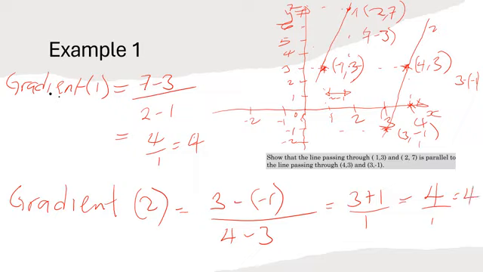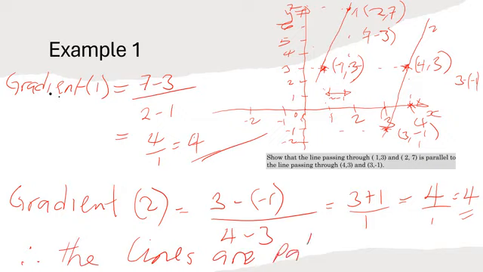So since the gradients are the same, here we have 4 and there we have 4, we can conclude that the lines are parallel. Reason: same gradient. Okay, same gradient. That's the first example. Let's go on.